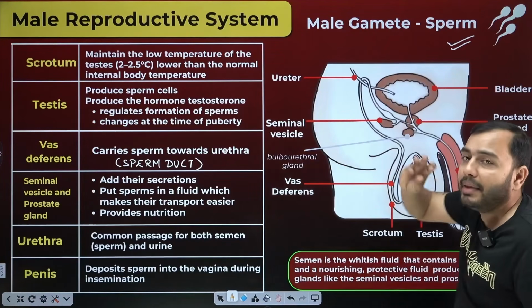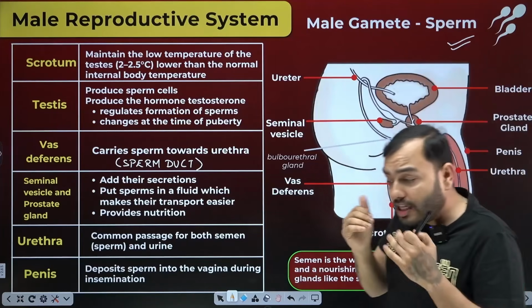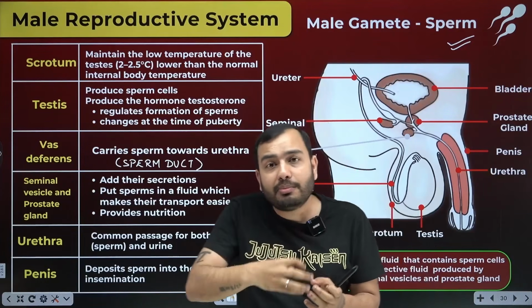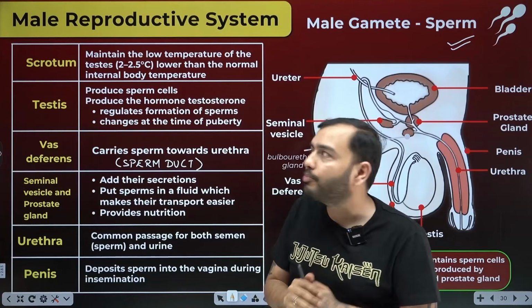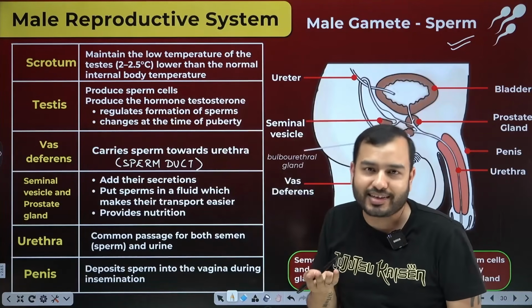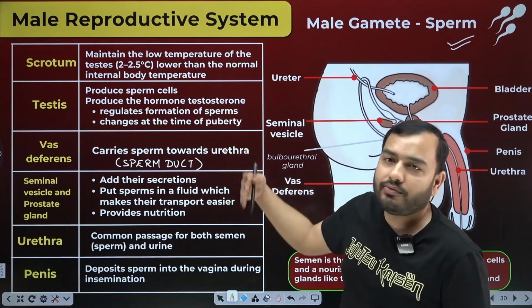So what is the male gamete? The male sex cell is the smallest cell of the human body. We call this sperm. Now how is this sperm formed? How does it come out of the body? How does it go to the female? This is the story we need to understand. So where is the male reproductive system? Everyone knows, right? All the boys know where it is. We have to understand some parts and their functions.